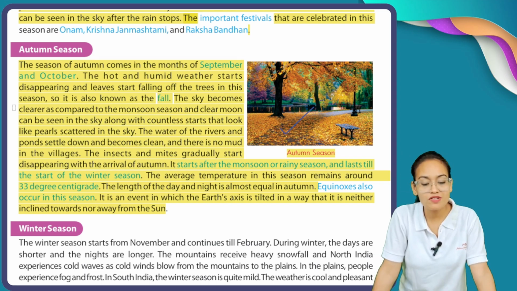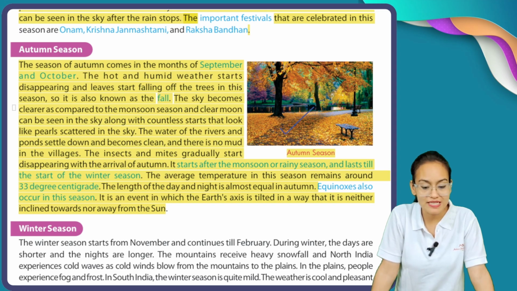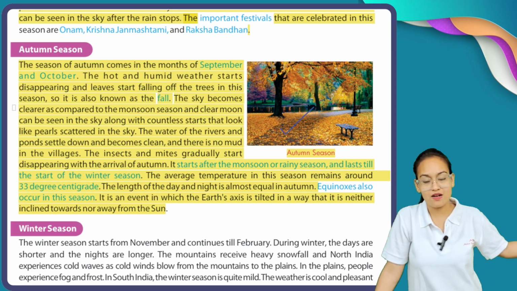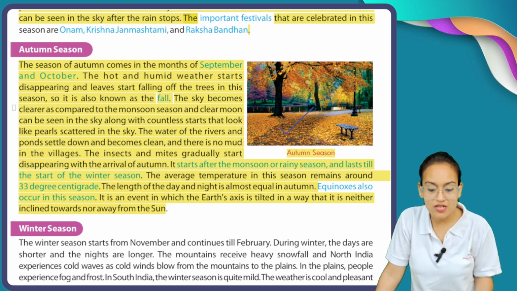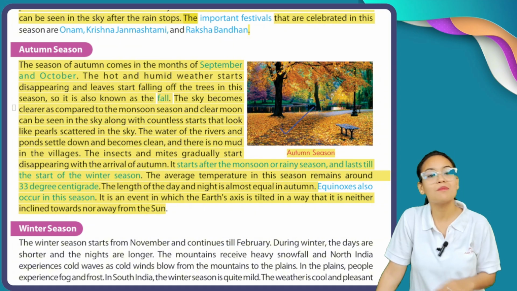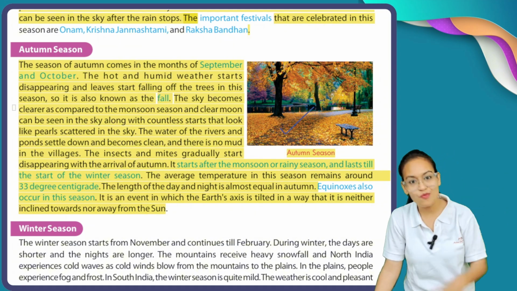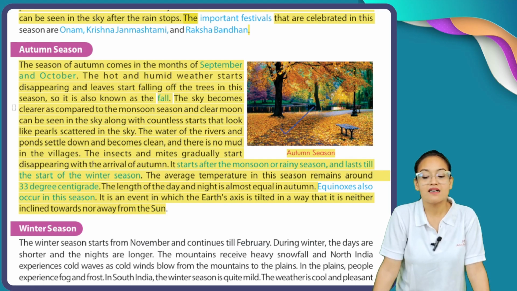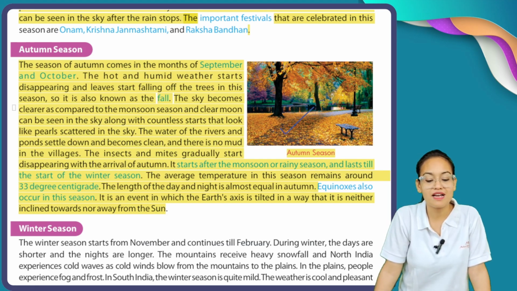The water of the rivers and ponds settles down and becomes clean, and there is no mud in the villages. When monsoon season ends, the river water and pond water become clean because all the mud is deposited. The streets become clean. The insects and mites gradually start disappearing with the arrival of autumn.